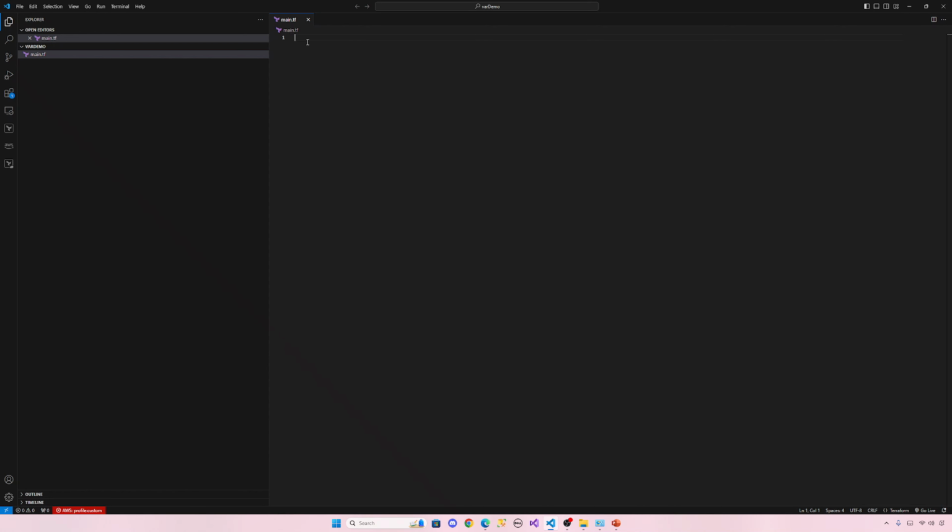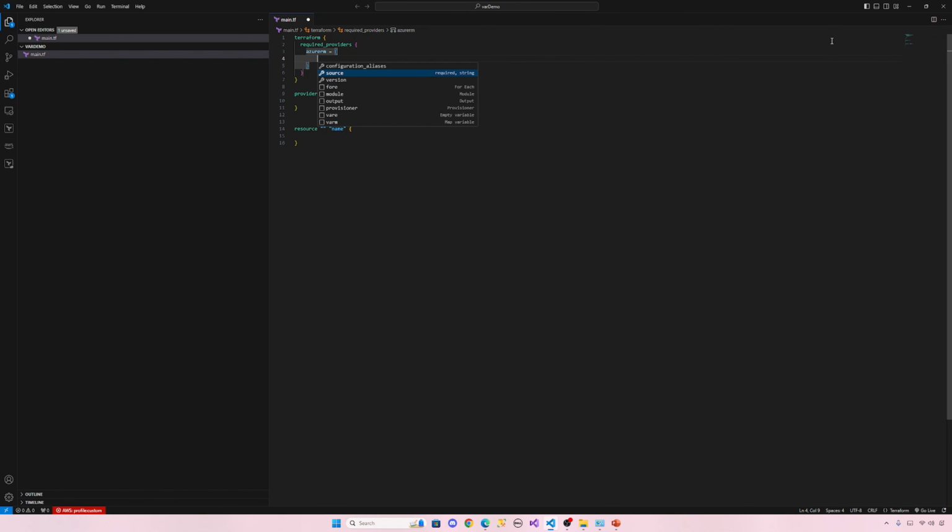And in here, I'm going to make a Terraform block, a provider block, then I'm going to create a resource block. So let's go from Terraform. In the Terraform block, we have required_providers. The required provider is azurerm.